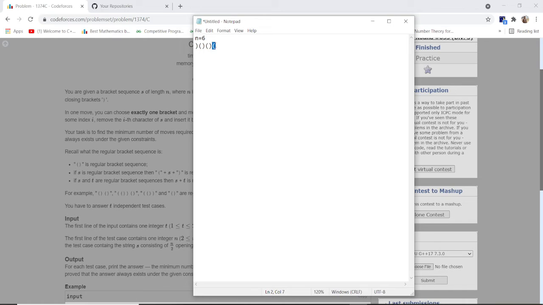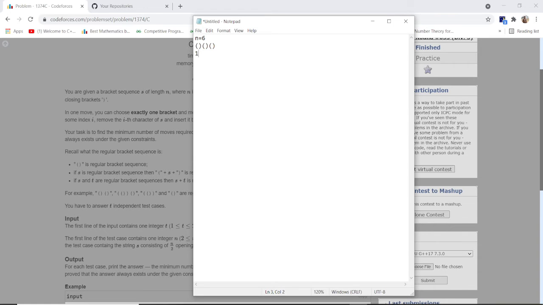If I take this bracket and place it at the first of the string, then it might be a regular bracket sequence. Or if I take this bracket and place it at the last of the string, then it will be like this. So this is a regular bracket sequence. So what is the minimum movement here? 1, right? So the answer is 1.